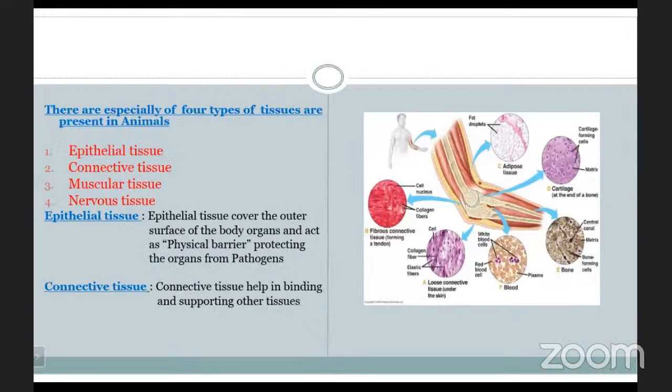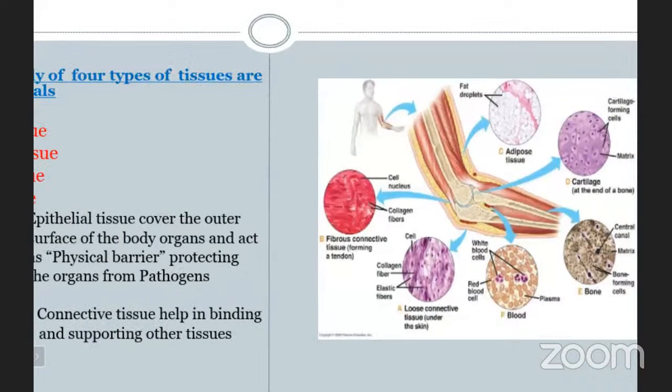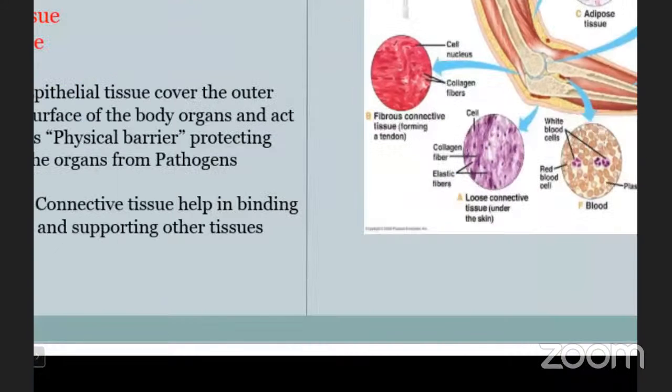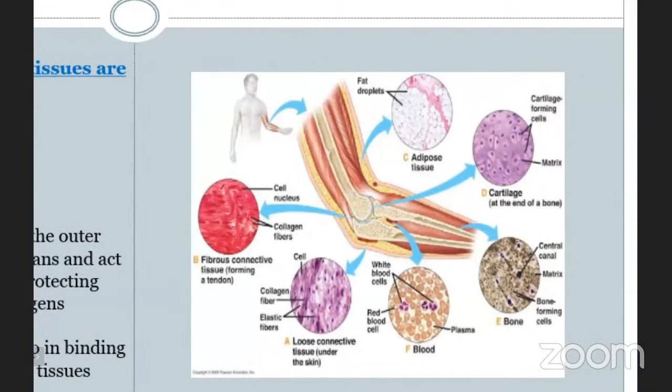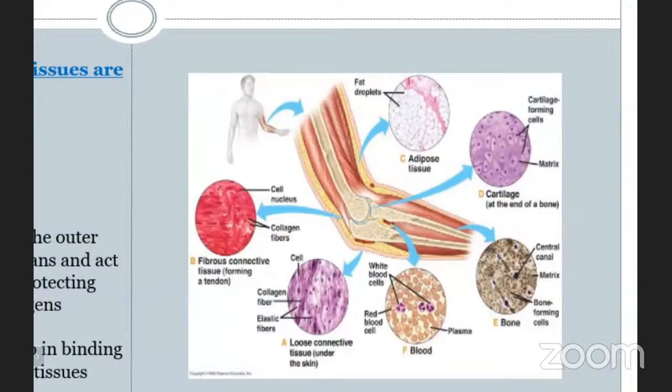This is about connective tissue. In this, you are able to see adipose tissue, cartilage, bone, blood, and fibers. Each and every part of our body has connections everywhere. That is the reason it is called connective tissue. Again, it is classified into different types that will be discussed in the next class.